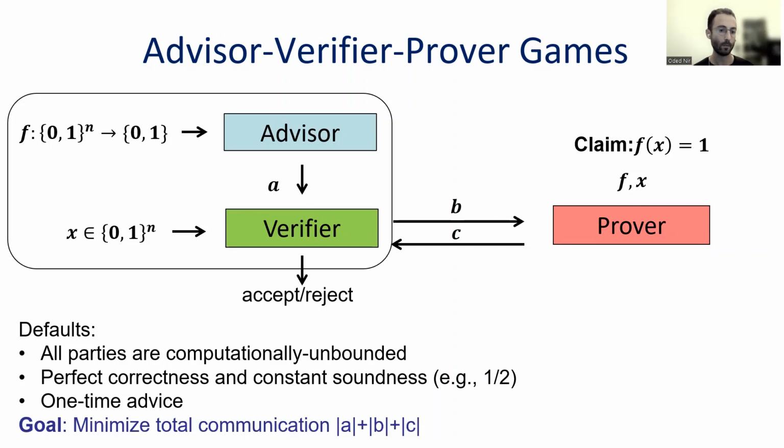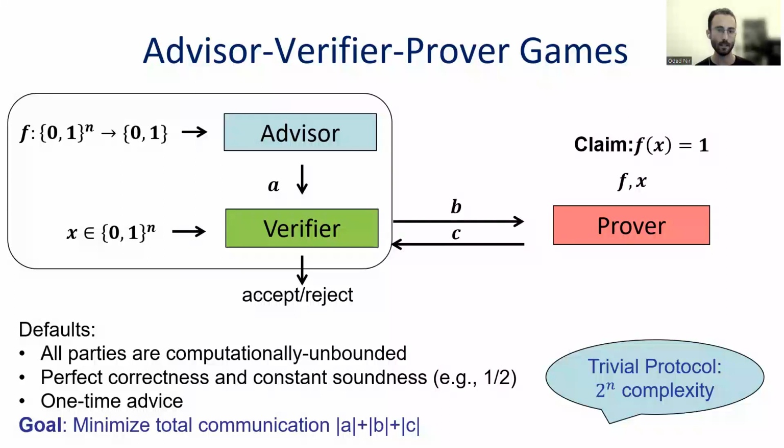And our goal will be to minimize the total communication in this protocol, the sum of the lengths of all of the messages. And it's easy to see that any function has a protocol with complexity 2 to the n, because the advisor can just send through his advice the entire truth table of f, and then the verifier can just see what f of x is equal to. So 2 to the n is trivial. We wonder, can this be improved?